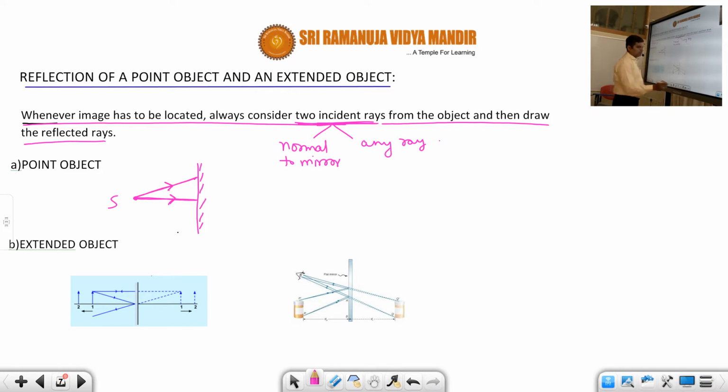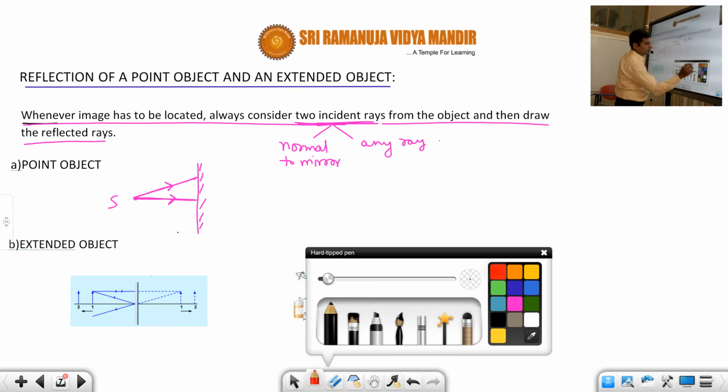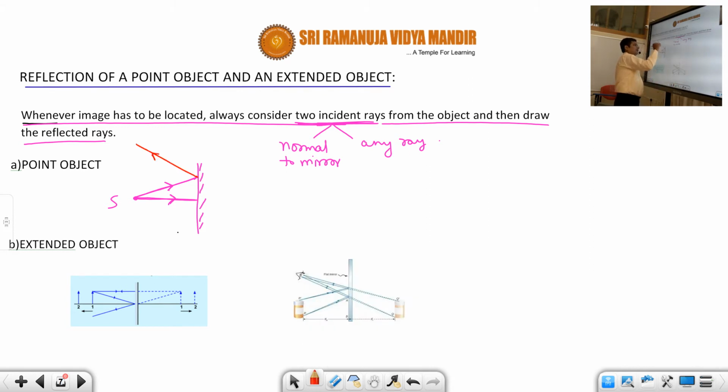Now if you draw the reflected rays, the reflected ray for it will be like this, and the reflected ray for the other will be like this. Why is it like this? Because here the angle of incidence is 0, therefore the angle of reflection is also 0. And according to the law of reflection, if i is the angle of incidence and r is the angle of reflection, if i is, say, 30 degrees, the angle of reflection also will be 30 degrees.